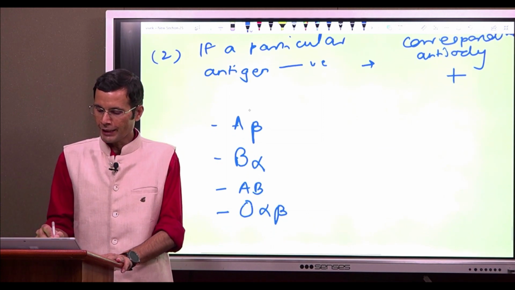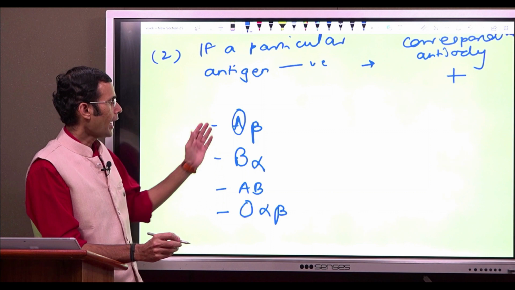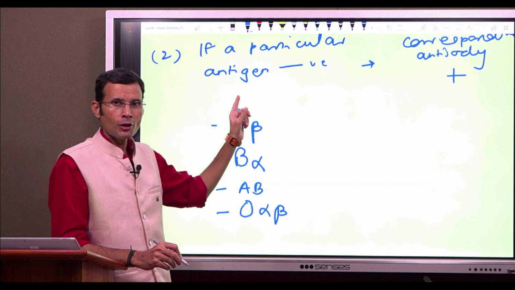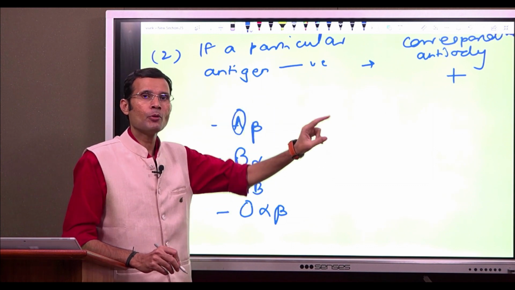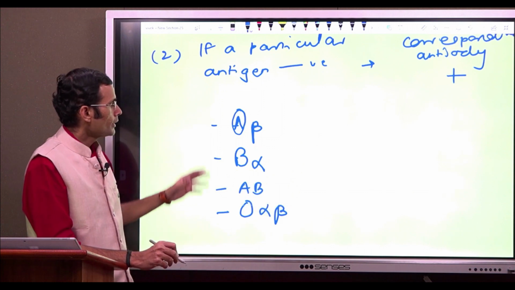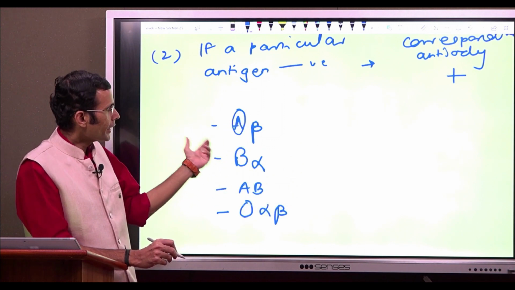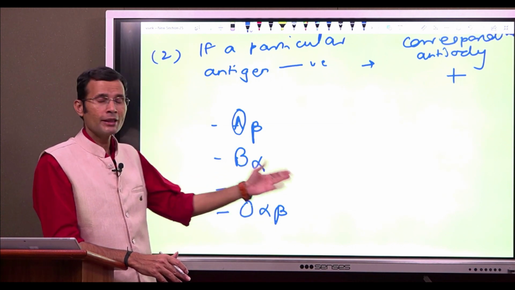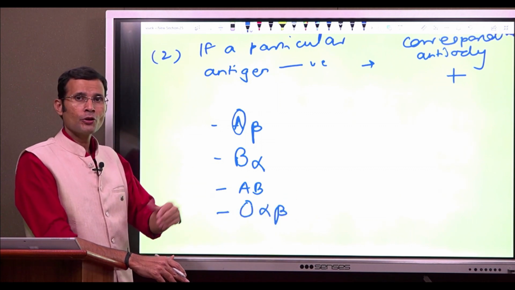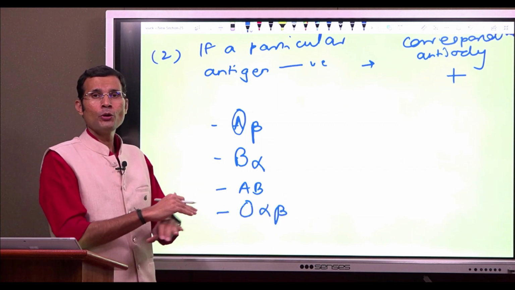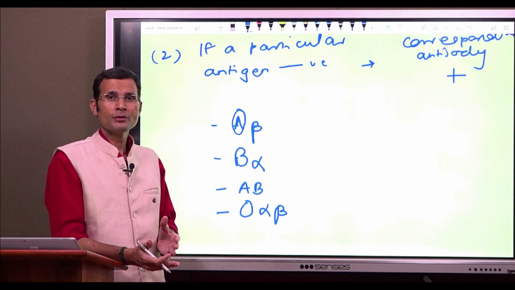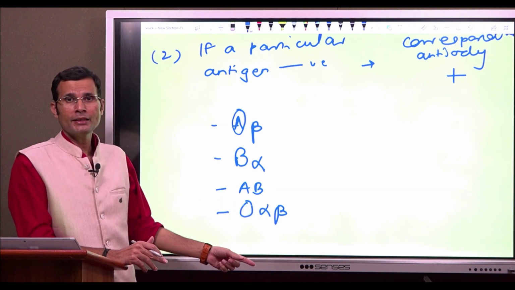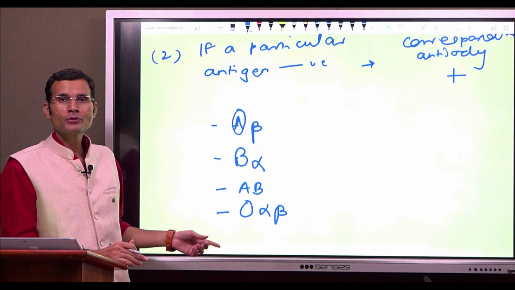So, A antigen is present on the RBCs, anti-A is missing from the plasma, but B antigen is not present in this person, so anti-B antibody is present in the plasma. AB blood group means both antigens are present on the RBCs, so no antibody is present in the plasma, neither anti-A nor anti-B. And in O blood group, neither A nor B antigen is present on the RBCs, and therefore both antibodies are present in the plasma. This is how we can write the blood groups completely.